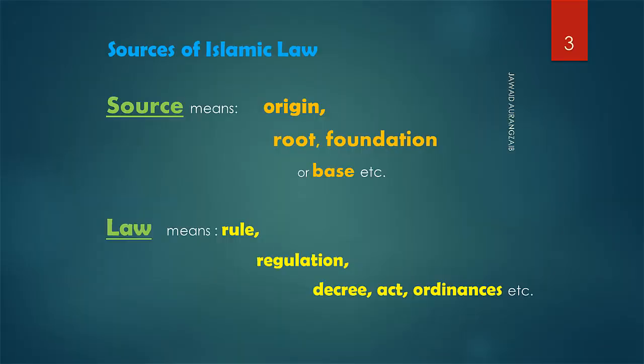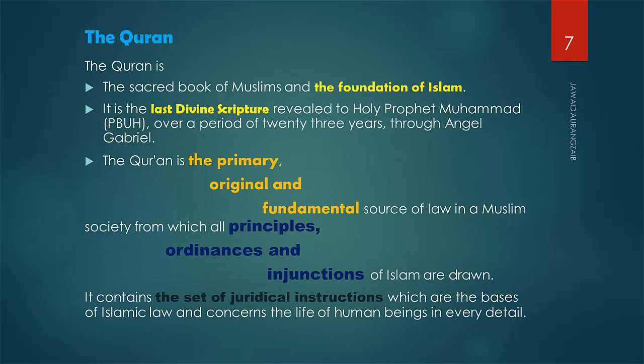Source can be origin, root, foundation, or base of anything, while law can be rules, regulations, decrees, ordinances, legislations, or Sharia. All these words can be used for law. Islam, as you know, is the complete code of life. Islam is a comprehensive religion. Islam has given different laws in the Quran, which are absolute categorical decrees from Almighty Allah.